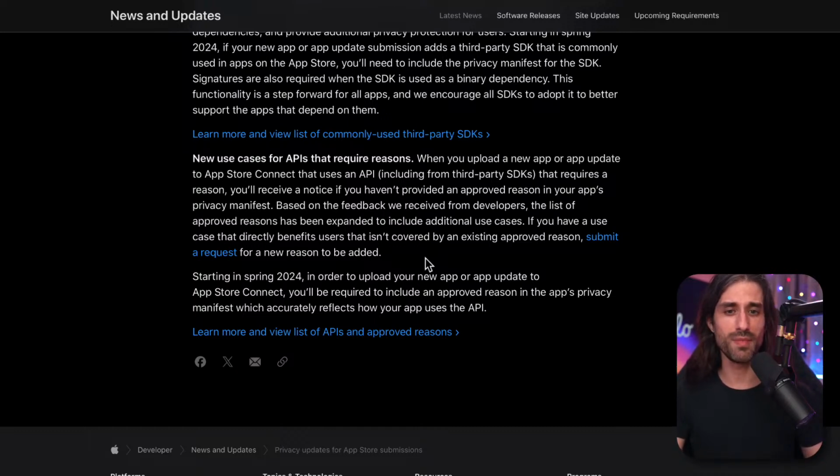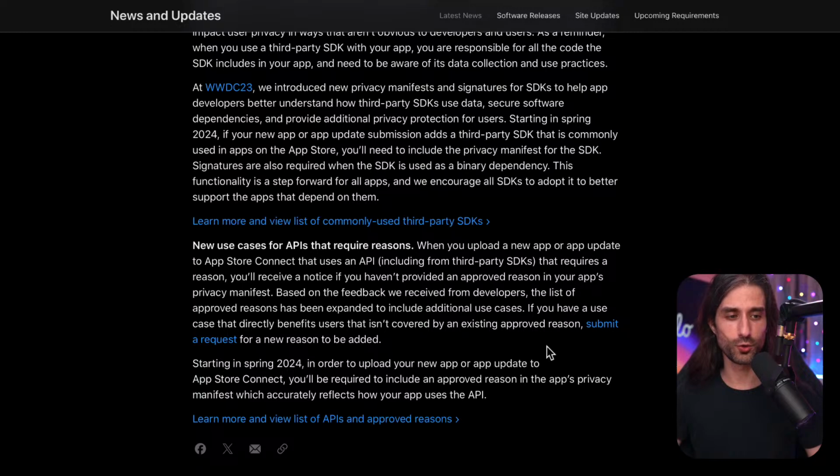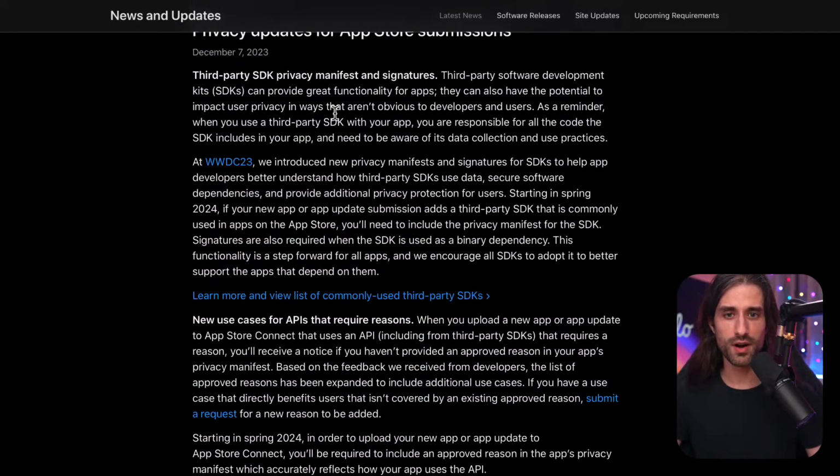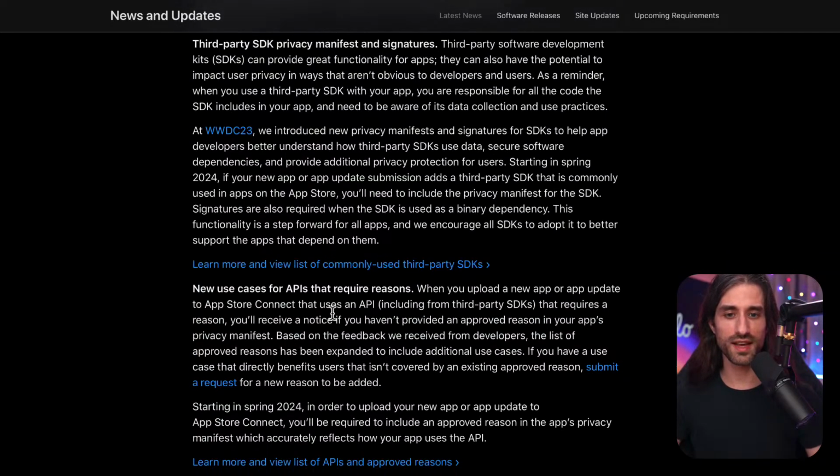I have found an article that you might have seen go by a few months ago. I think it was in January, and you will see why this is important. So starting in spring 2024, in order to upload your new app or app update to App Store Connect, you'll be required to include an approved reason in the app's privacy manifest, which accurately reflects how your app uses the API. So once again, all of this data that you have to submit now. So the privacy manifest, the signatures, and the reasons for API are all consolidated into this new kind of file, which is called the privacy manifest.